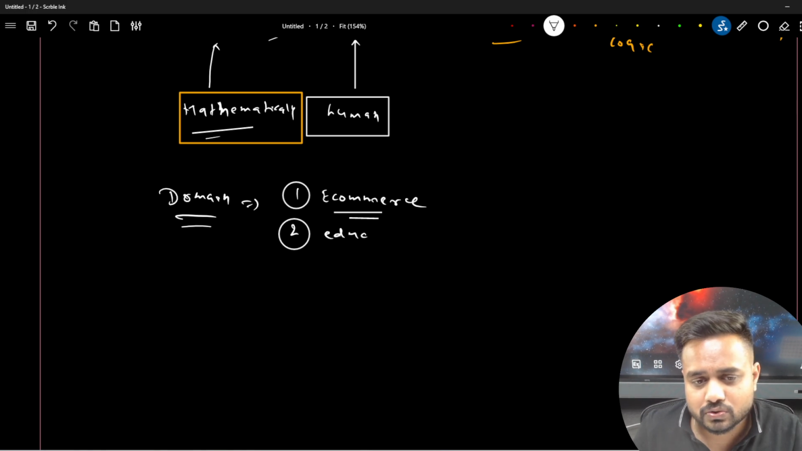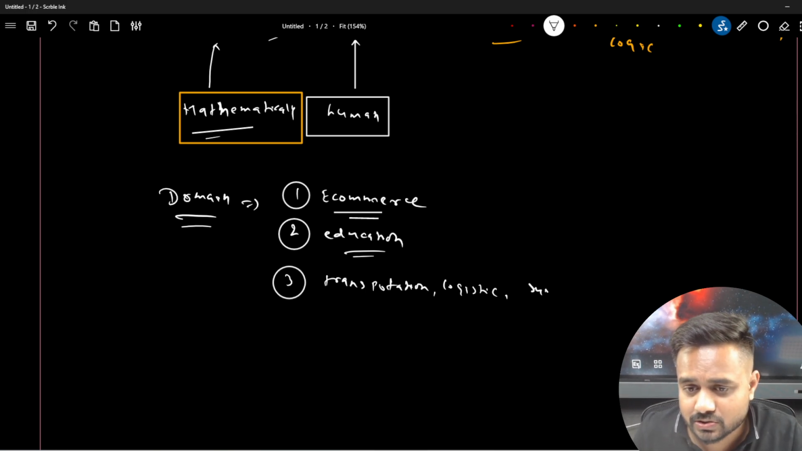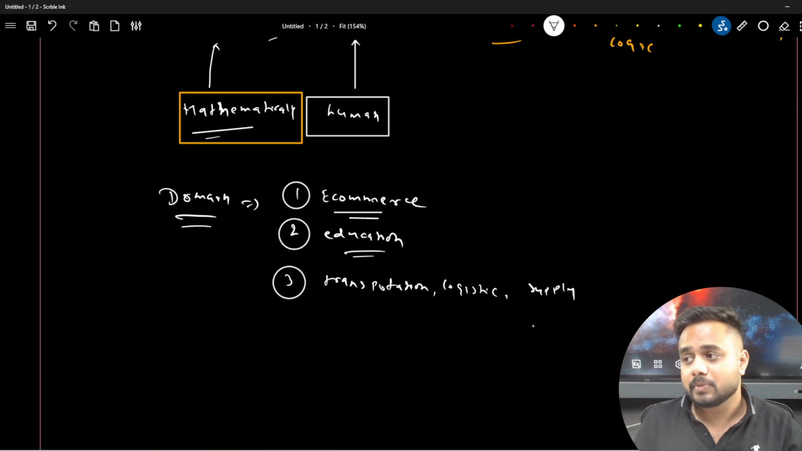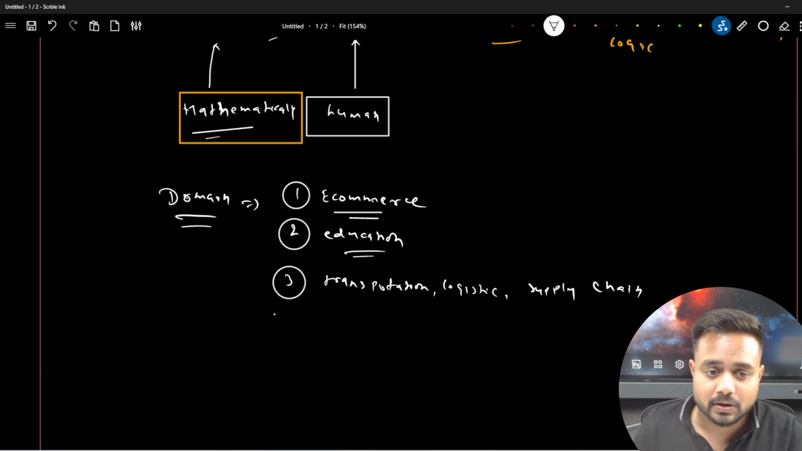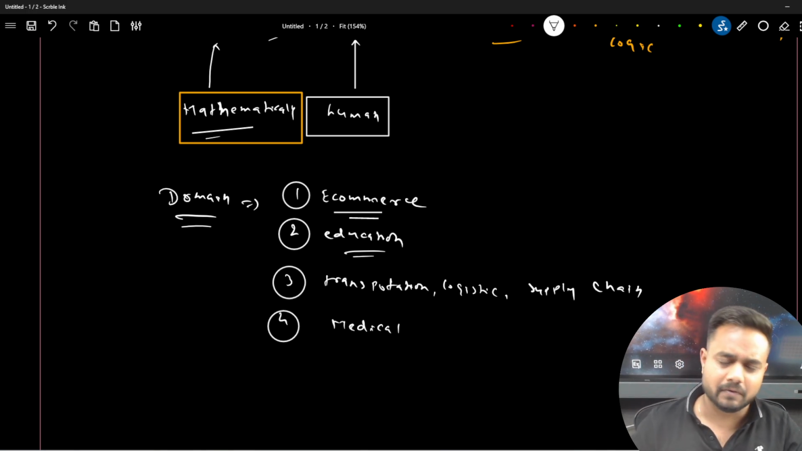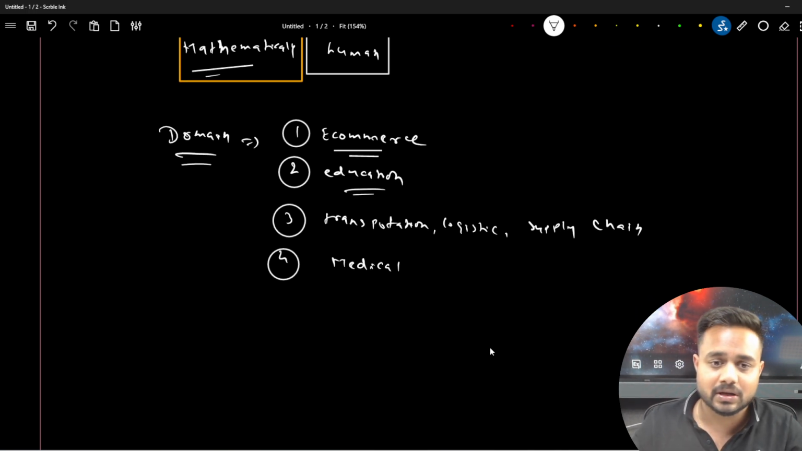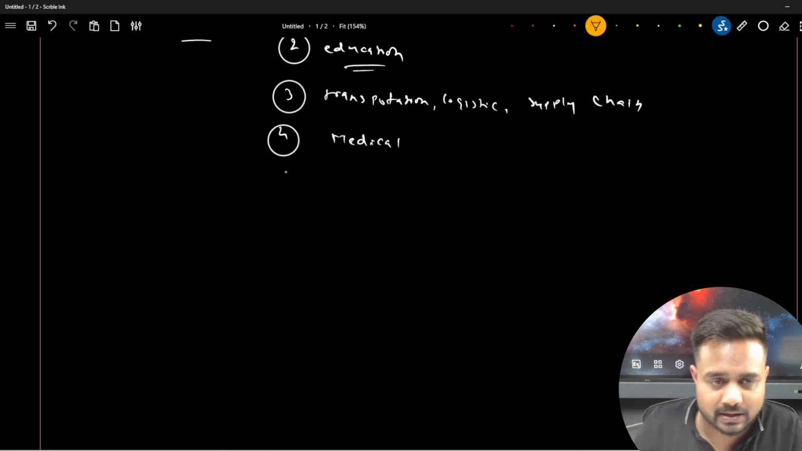In the education domain also you'll find the use of AI. In transportation, logistics, and supply chain also you will find the use of AI, so you will find AI-based products. Then in the medical domain you find AI-related products. In banking and finance, everywhere machine learning, AI, and deep learning are dominating. Now here, guys, if I am saying artificial intelligence, what is the meaning of artificial intelligence? Artificial intelligence actually represents everything.